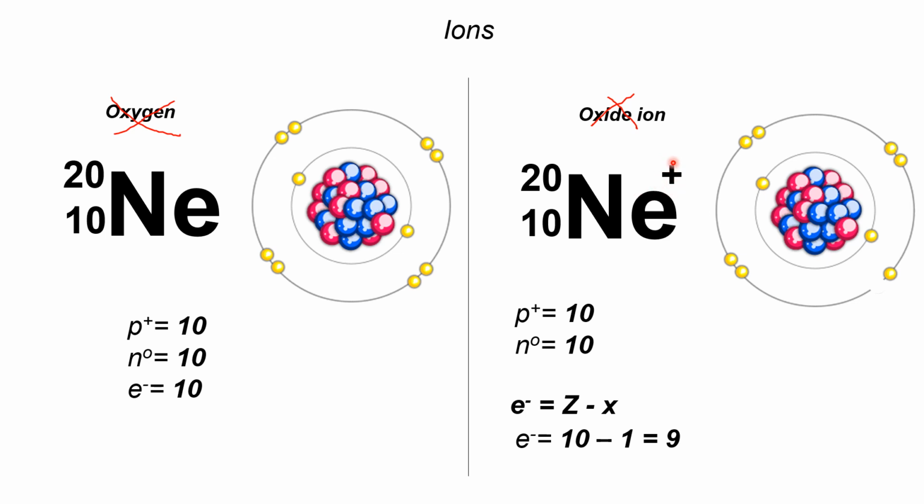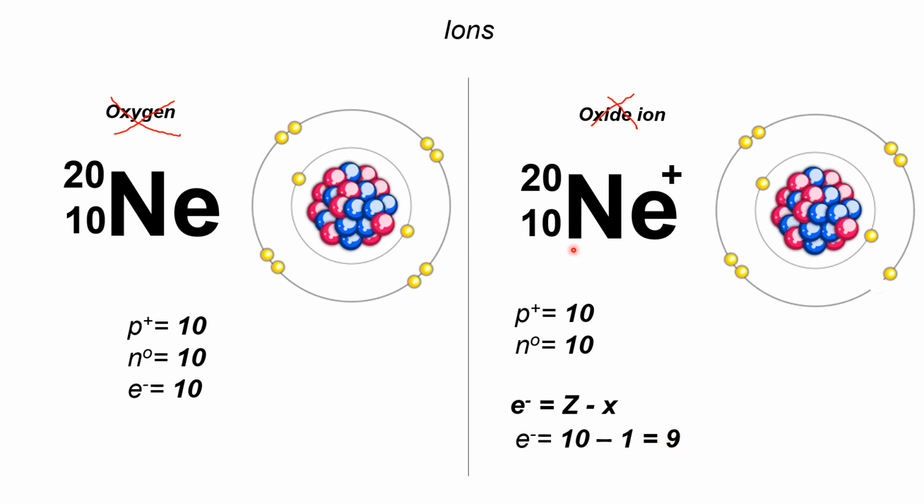Automatic ang charge ra, positive or negative. So same gyapon na yung proton and neutron as is, but since this is a cation, you just have to subtract. You just have to get the difference between 10 and 1, or X here. X is 1. Okay, so 10 minus 1 here, that becomes 9.